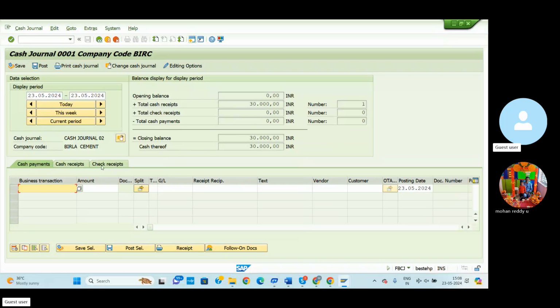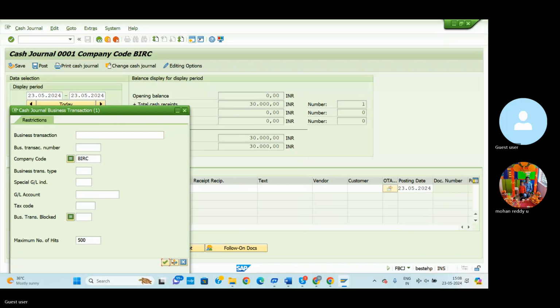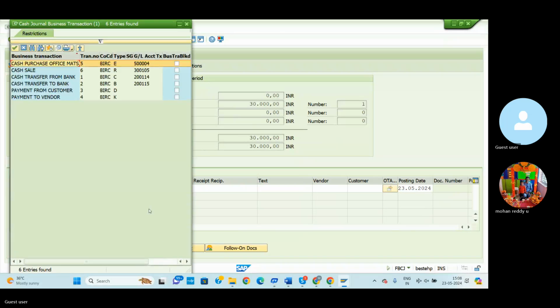Cash payment. Using this cash payment option, we can go and select here. Cash payment is nothing but buying goods and services using this petty cash amount. This petty cash amount we use for regular unexpected expenditure at office locations. For this purpose we use petty cash.